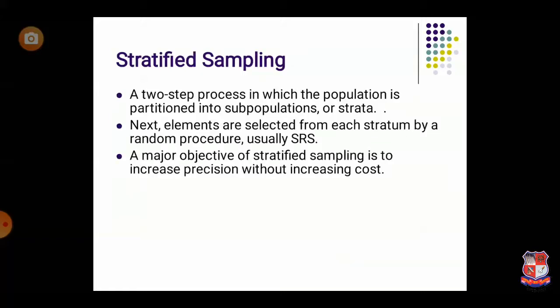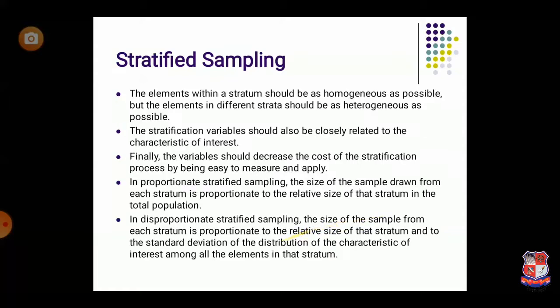If we move further, next is stratified sampling. Basically it is a two-step process in which the population is divided into subpopulations, or strata. Again, it is the same as quota sampling, where the population is divided into different strata based upon some characteristics. In stratified sampling, the elements within a stratum, meaning within one group, should be homogeneous, and between groups the elements should be heterogeneous. Homogeneous means they are similar, and heterogeneous means they have different characteristics.